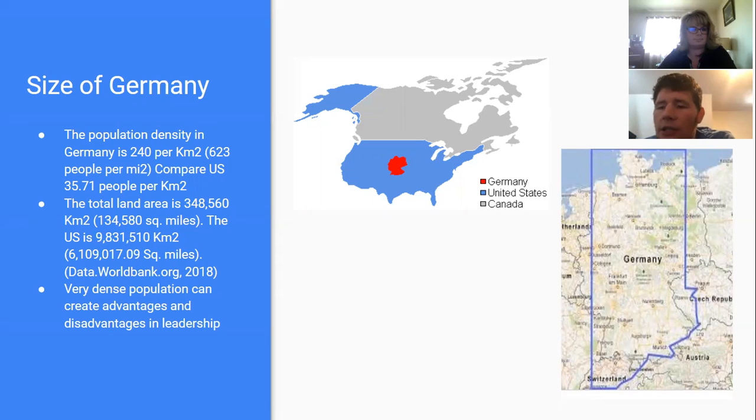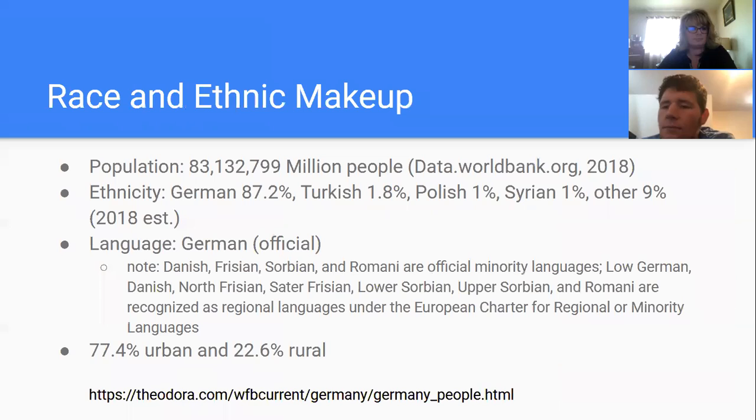This dense population can create advantages and other disadvantages in leadership. With such a small land area and high population, culture and differing views can start to impede one another. However, what Germany may lack in size, they make up for in diversity. The current population of Germany is 83 million people. Of these millions of people, multiple ethnicities and races are present, including a majority of German, Turkish, Polish, Syrian, and a host of many others.